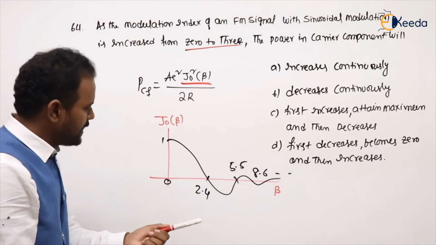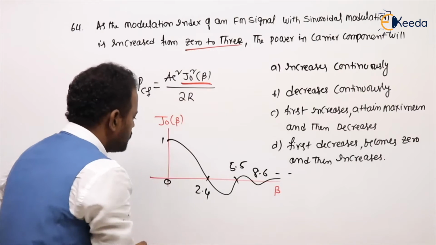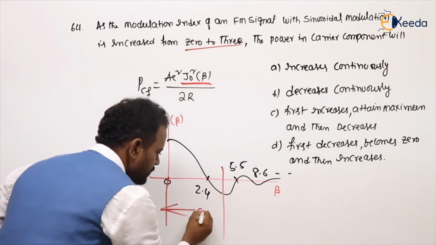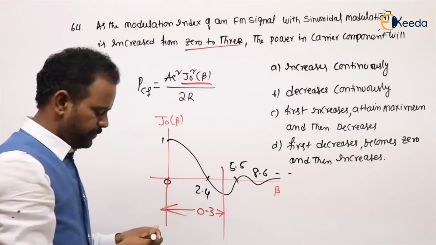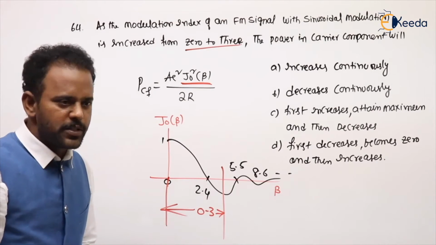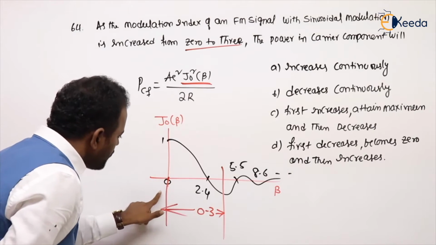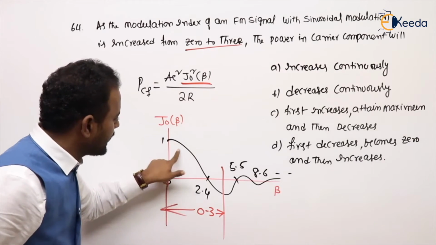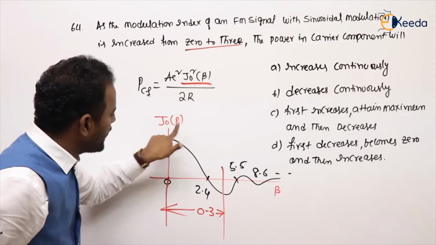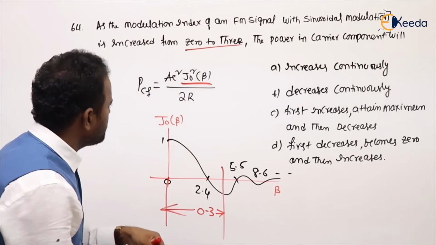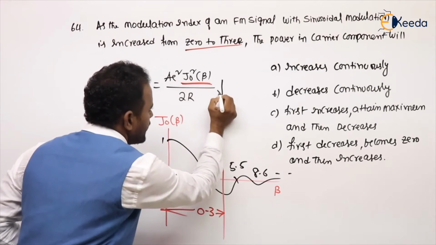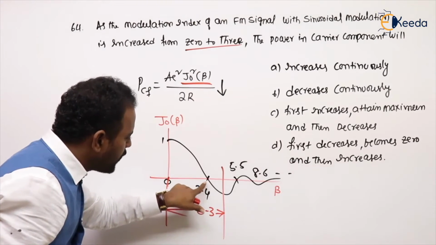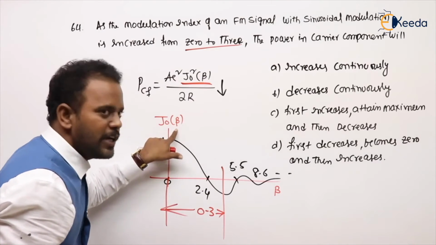Now he is saying from where to where, sir? 0 to 3. Somewhere here is the 3. Now try to see. As you move from 0 onwards, J naught of beta is decreasing. So first the PCF power is decreasing. When the value becomes 2.4, at 2.4 J naught of beta is 0.